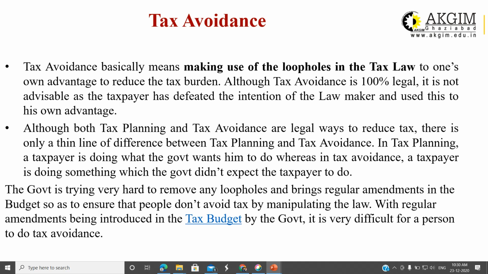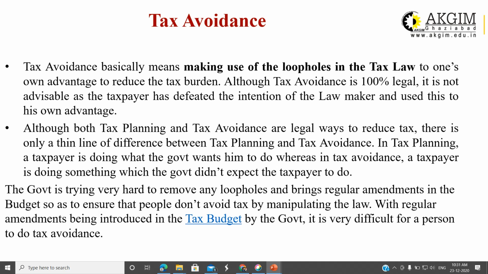then the case may go to the appellate tribunal or high court or supreme court. Then there is a possibility that the high court or supreme court will decide against you. In that situation you have to pay tax along with the interest and the penalties. So it is not advisable. Yes, it is there, but it is not advisable. Both tax planning and tax avoidance are legal ways to reduce tax. There is only a thin line of difference between tax planning and tax avoidance.